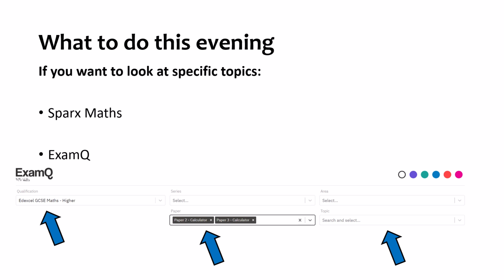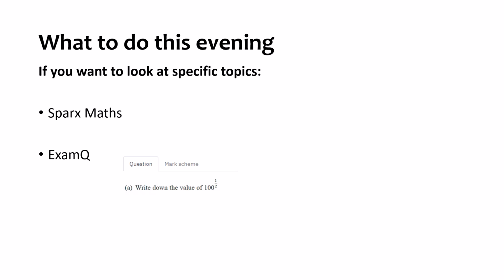You could then search for individual topics that you would like to look at. On there, of course, you do have the mark scheme, which means you can double check what you've done and see what the marks are for.